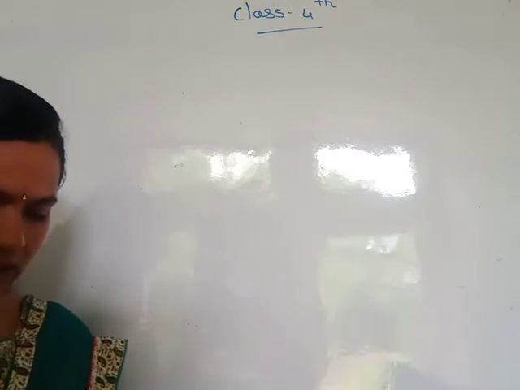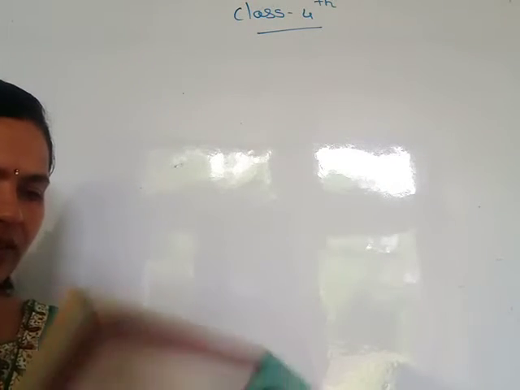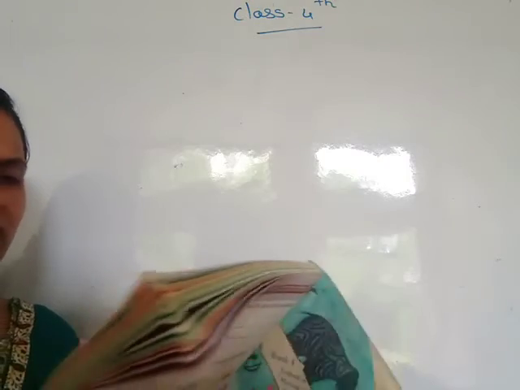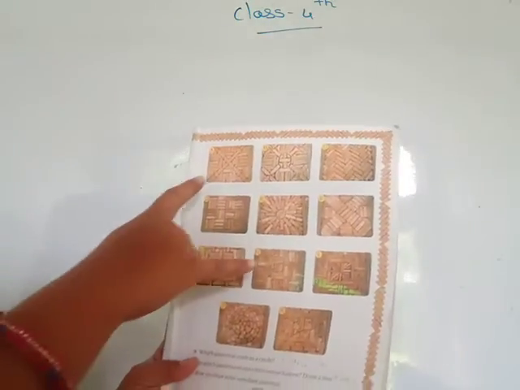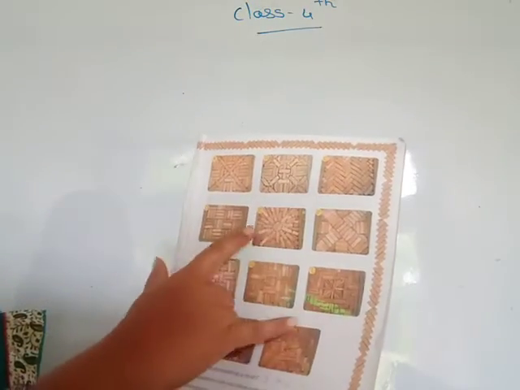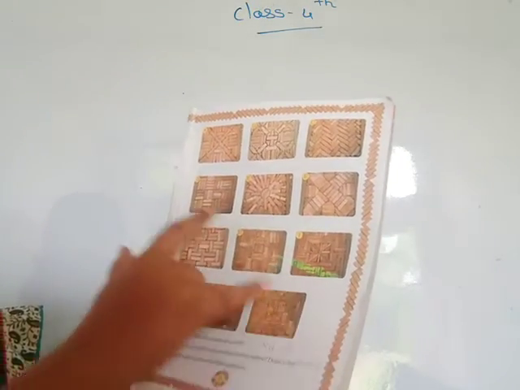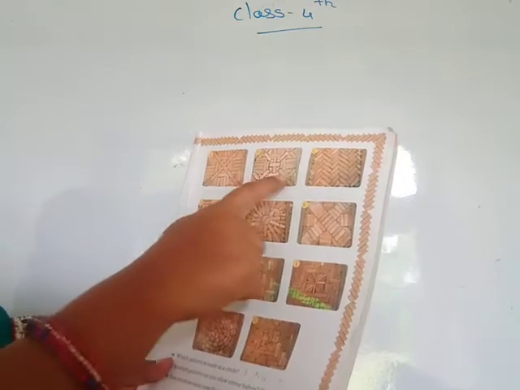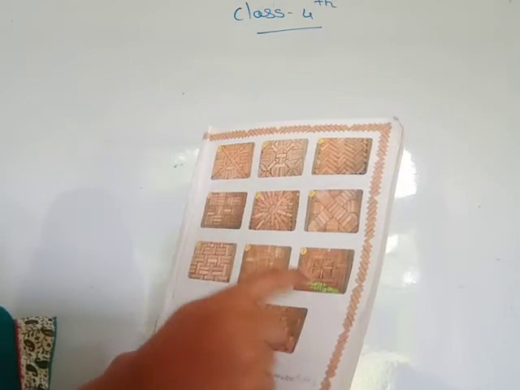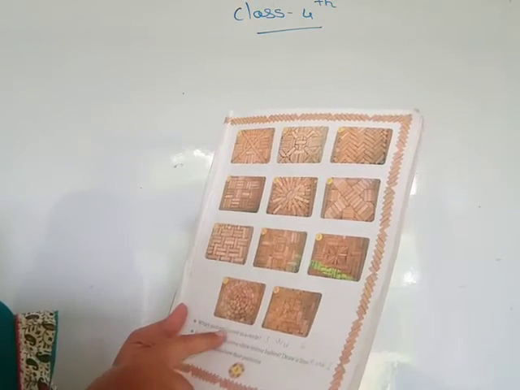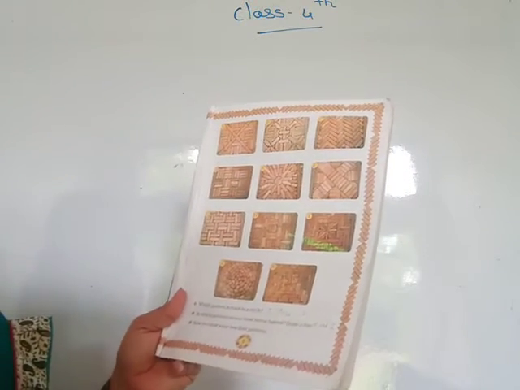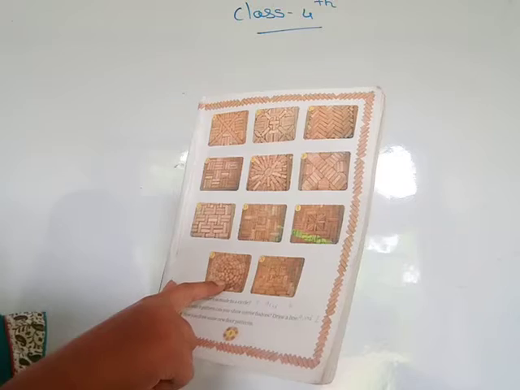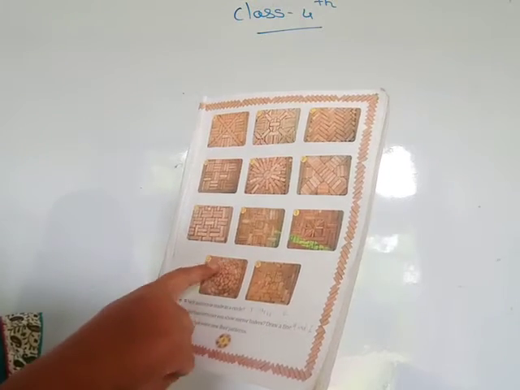Then next one, see page number 3. Here different types of brick patterns are given. You see this picture here, different types of brick patterns, and letters are given here: A B C D E F G H I J K. Then which pattern is made in a circle? You see here which pattern is made in a circle. This one, J, is made in a circle.